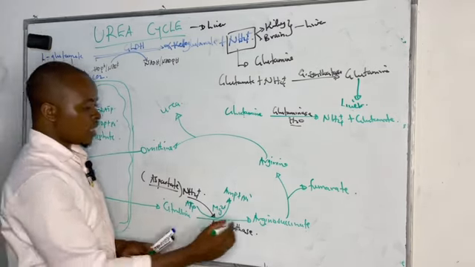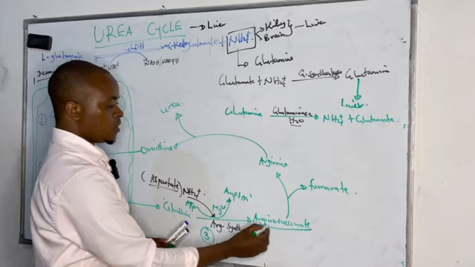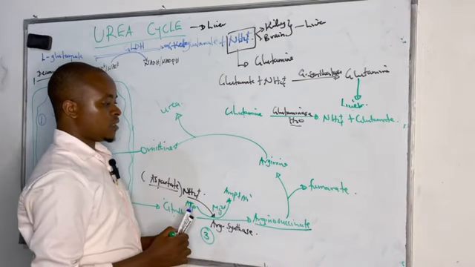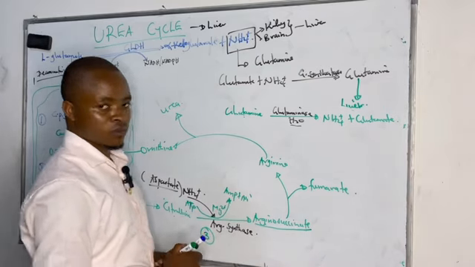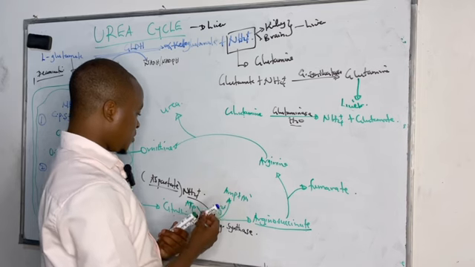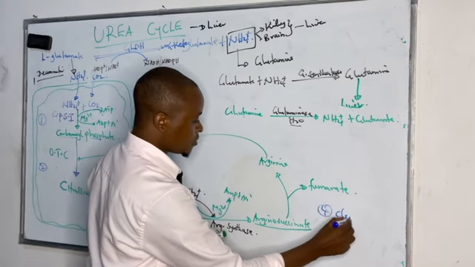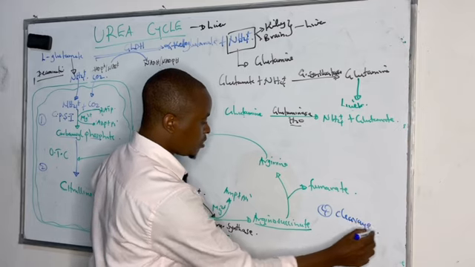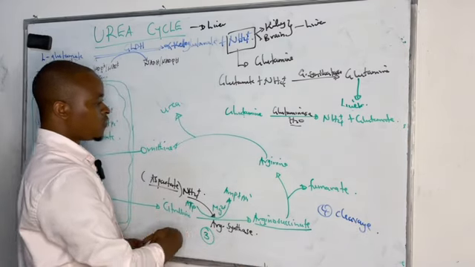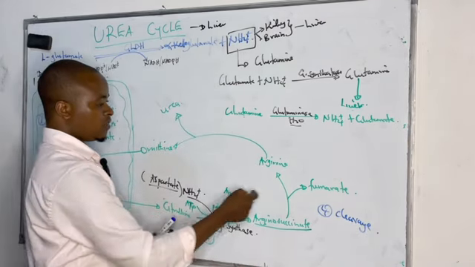And after forming argininosuccinate, this argininosuccinate formed undergoes cleavage. It is cleaved. So step number 4, we are going to see cleavage, whereby we are going to cleave argininosuccinate to form arginine and fumarate.